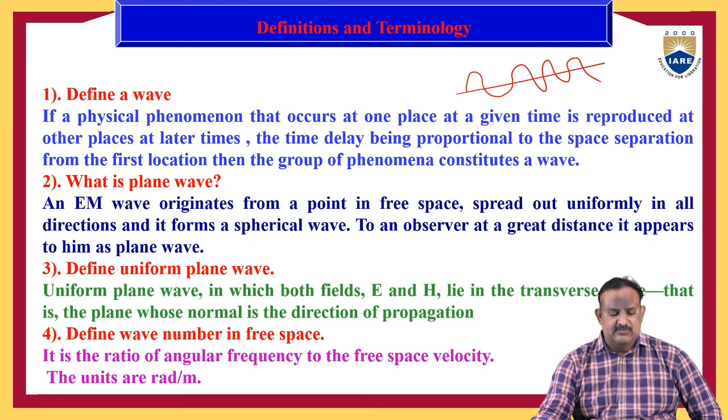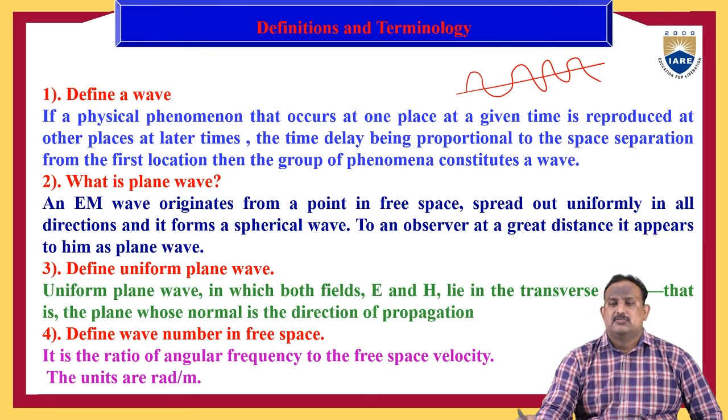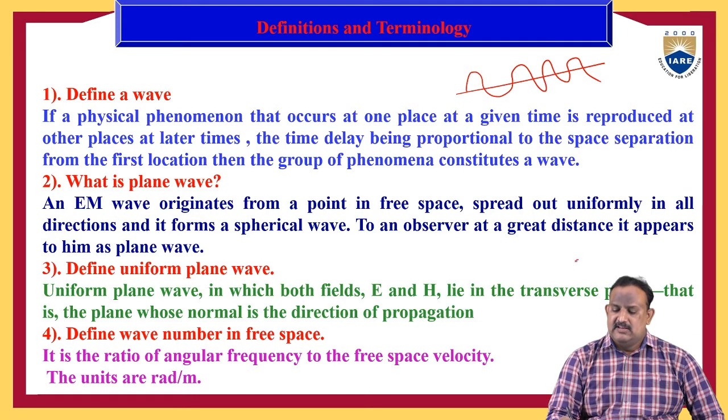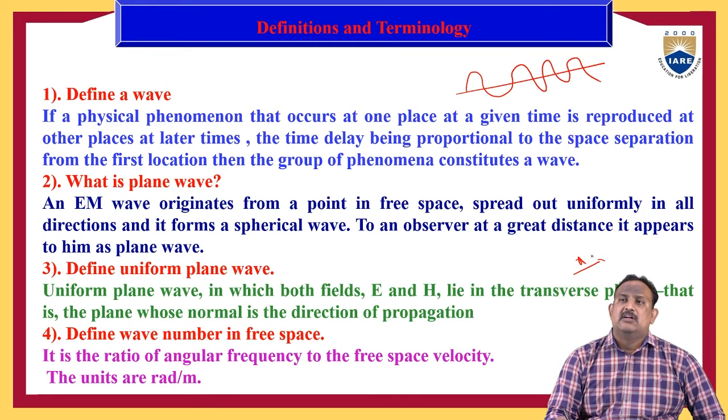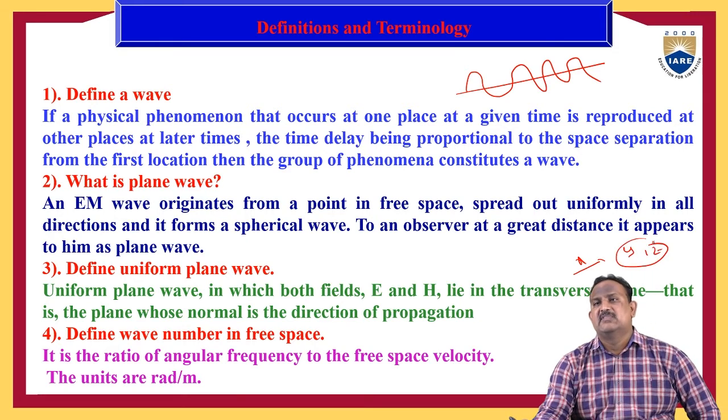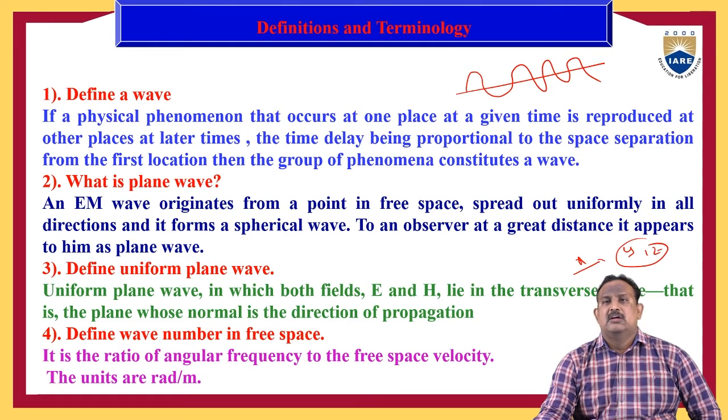Next definition: define uniform plane wave. A uniform plane wave is one in which both fields, electric and magnetic, lie in the transverse plane. Transverse plane means, let us assume the x direction: when the wave propagates in the x direction, we don't have an electric field in that direction. Perpendicular to the x direction, that is in the y and z directions, we have the electric field. This is known as a transverse field. That is the plane whose normal is the direction of propagation, which is known as a uniform plane wave.